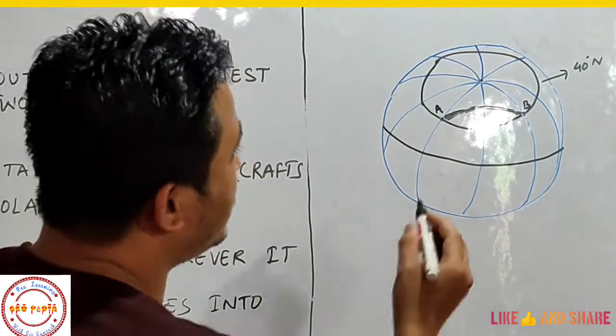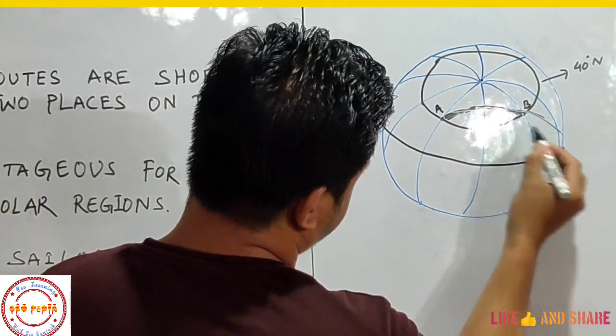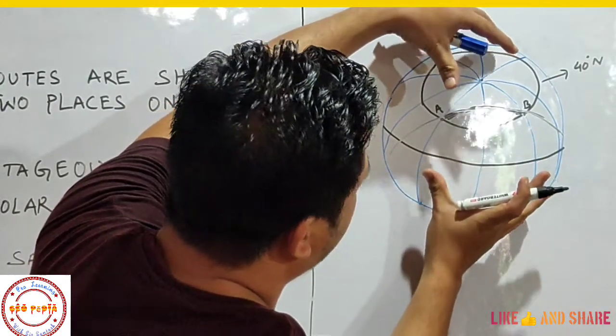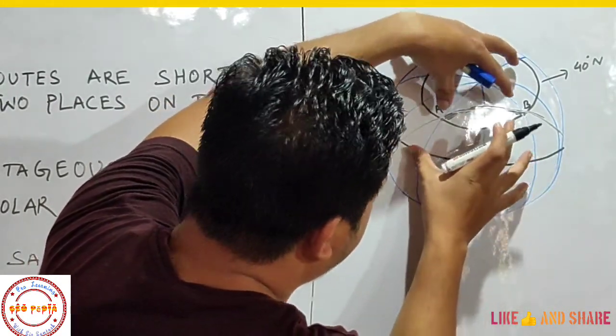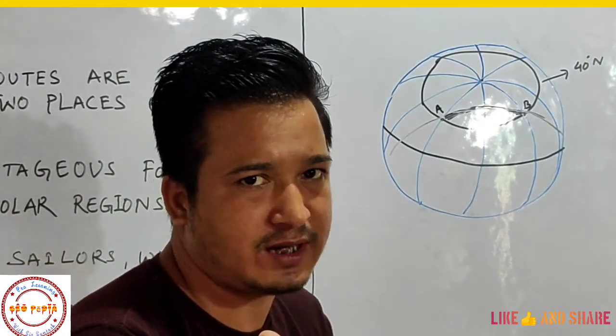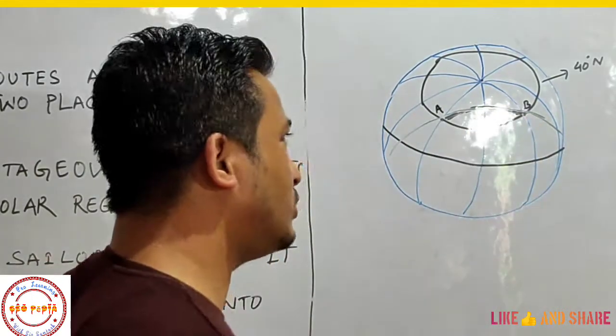Beijing. Now if you make a circle of this route, then this globe or the earth will be divided into two equal halves. So that's why it is called the great circle route.